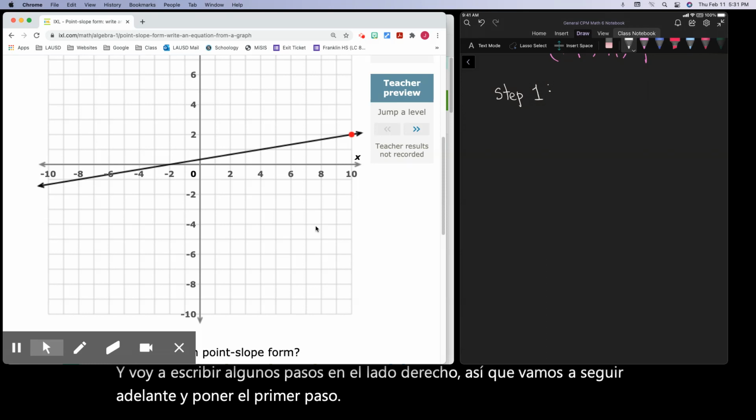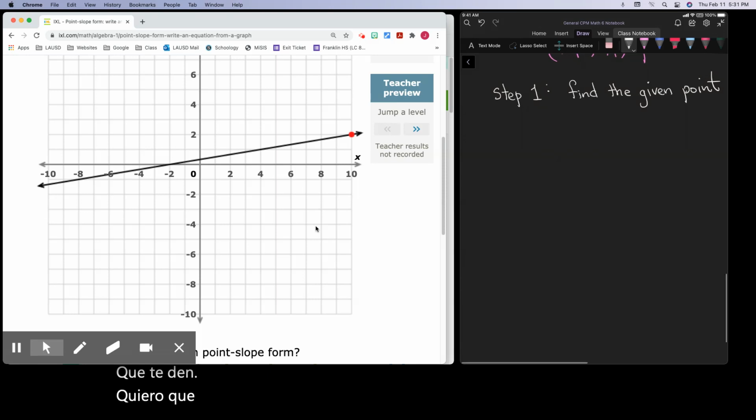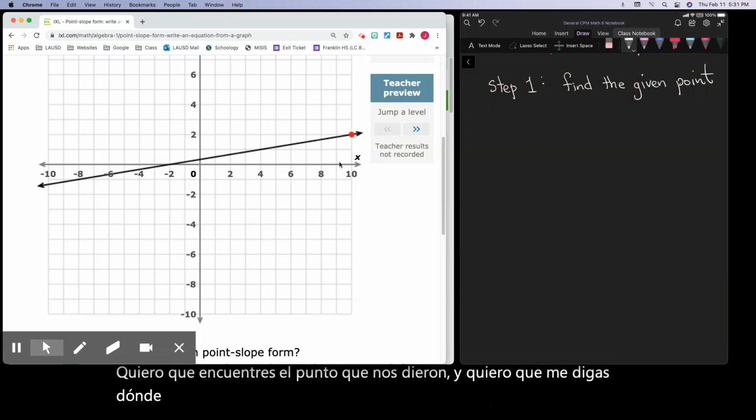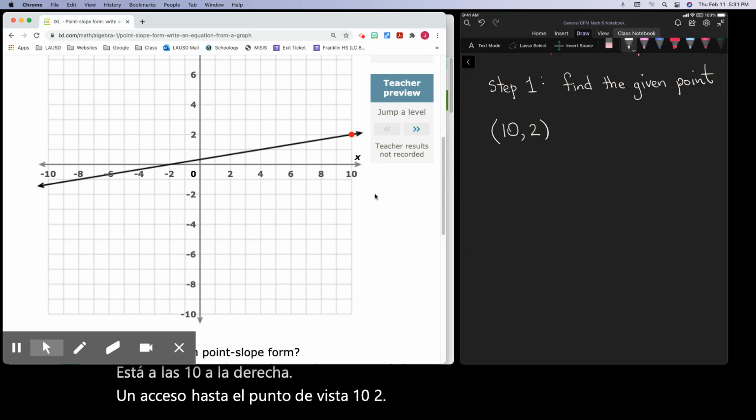Step 1, find the given point. I want you to find the point that they gave us, and I want you to tell me where that point is located. So here it is in red. And if I look at my coordinate grid, it is 10 to the right and up 2. So it is 10, comma, 2. This is the first point they gave us. That's step 1. Always find the red dot.